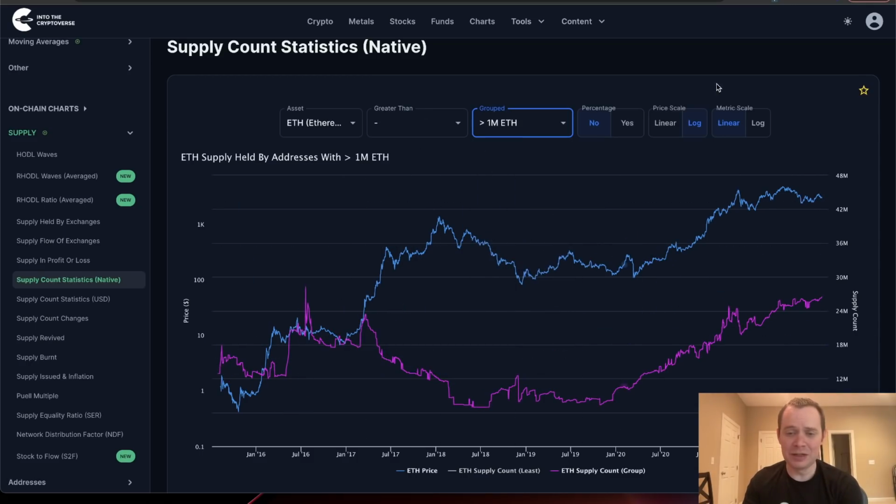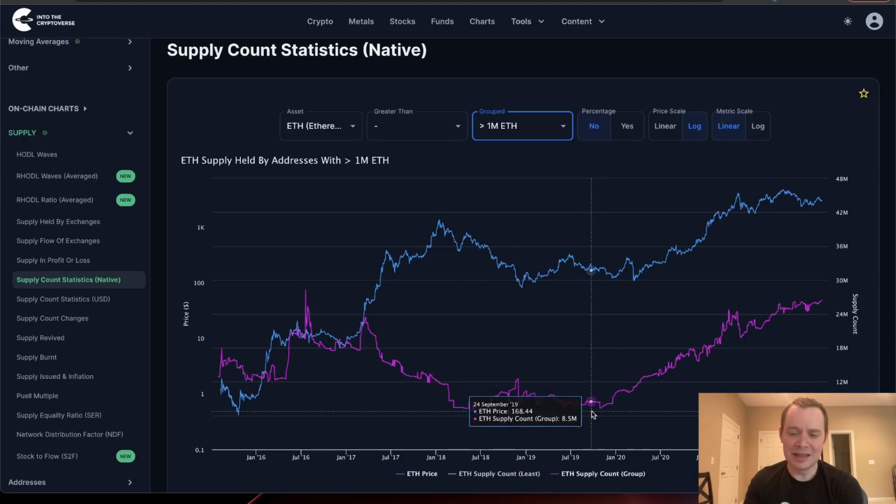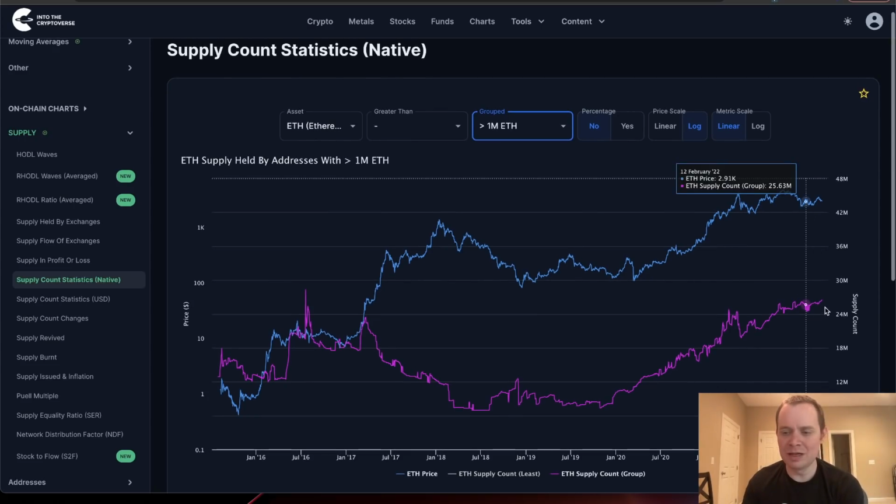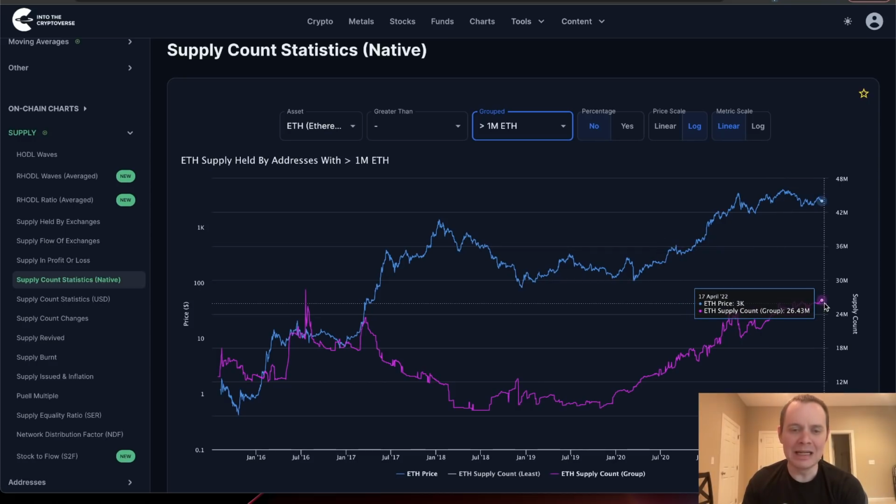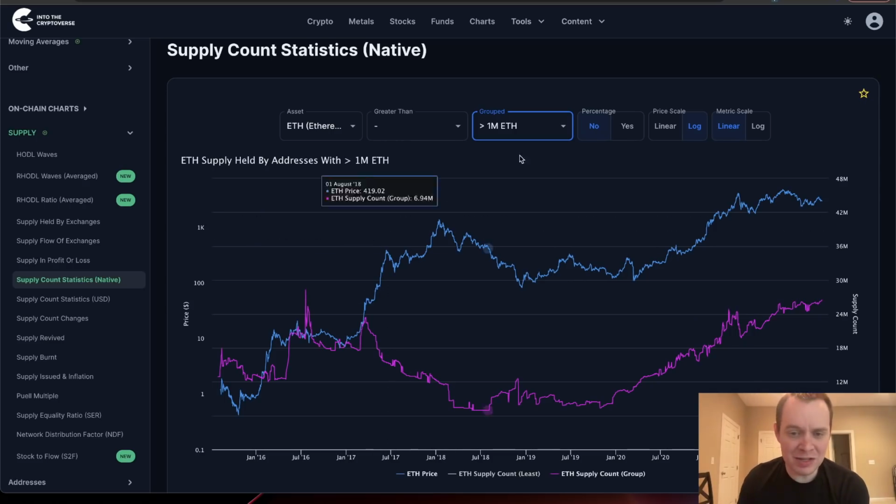And then finally, if you look at 1 million ETH, you can see that one is actually just in a strong uptrend, but this is going to be represented by exchanges and whatnot for the most part, I think. And you can see that addresses holding at least 1 million ETH currently sit at 26 million ETH in total being held in addresses with at least 1 million ETH. Interesting story to be told by looking at some of the on-chain data. Hopefully you do find it useful.